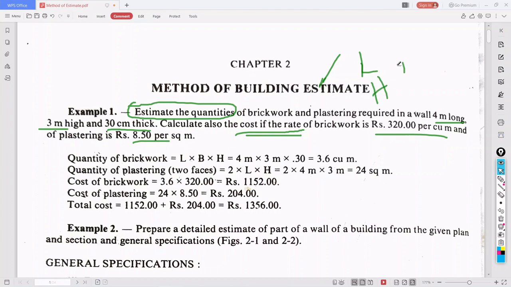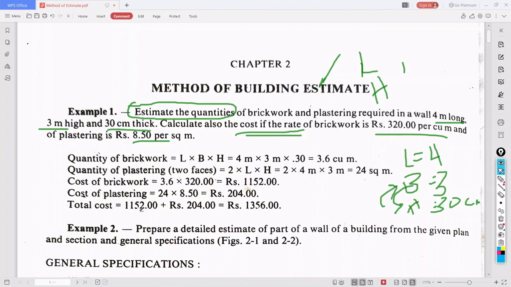Okay, breadth is also given. We can take this as length, that is 4 meters, breadth is 3 meters, and height, anyone, L B H, height or thickness, it is 30 centimeter thick. So this breadth and height we can take depending upon the element.